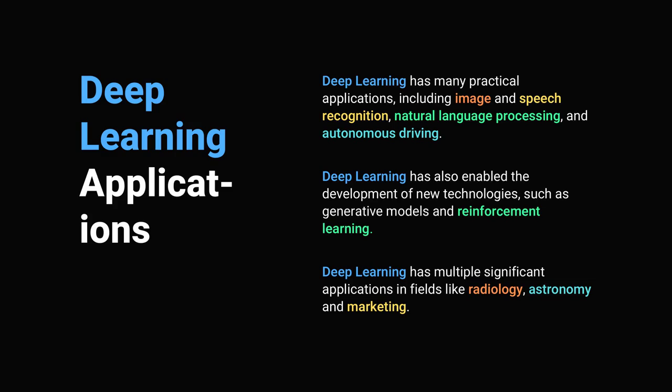In natural language processing, deep learning models can be trained to understand and generate human-like language. In autonomous driving, deep learning models can be trained to recognize objects, predict their behavior, and navigate the vehicle safely. These are just a few examples of how deep learning can be used to solve real-world problems.